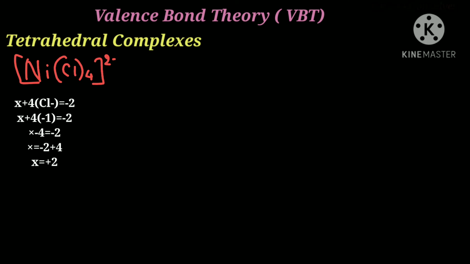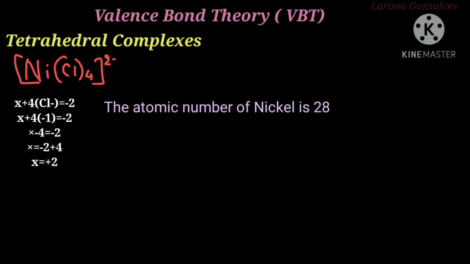Now just shift the number to the other side. So we will get the oxidation state of nickel is equal to minus 2 plus 4. So the answer is plus 2. So the oxidation state of nickel is plus 2. The atomic number of nickel is 28 and the electronic configuration in the condensed form is written as the noble gas core of argon 3d8 4s2.